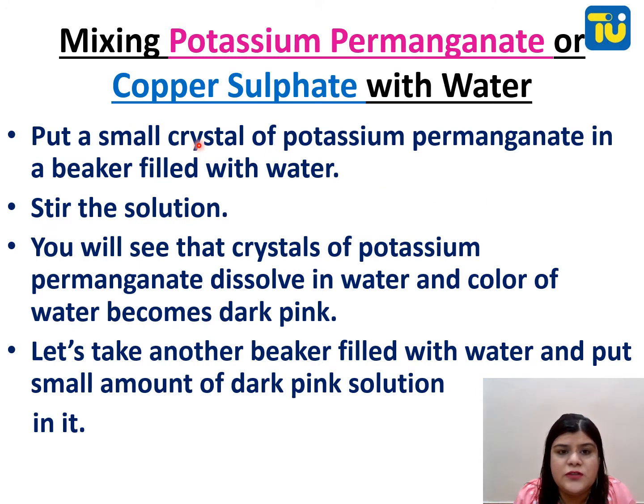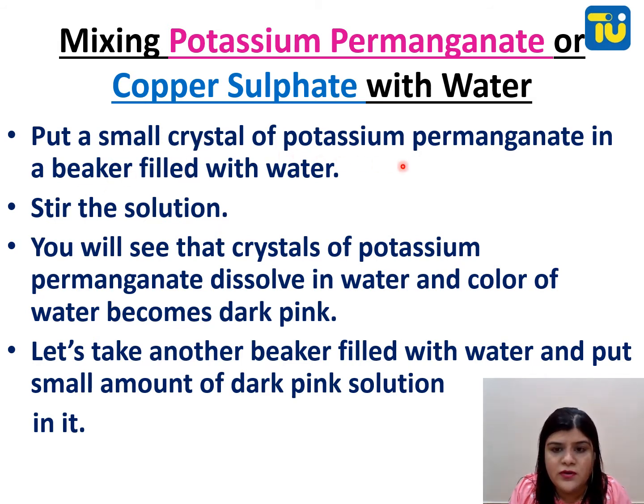Now we will talk about mixing potassium permanganate or copper sulfate with water. There we are going to prove that matter has small particles. There are two types of nature of matter: one is particulate nature and one is continuous nature. For particulate nature, you can take the example of salt, sugar and chalk powder, etc. And for continuous nature, you can take the example of wood, plastic, etc. So we are going to prove through an experiment that matter is made up of very small tiny particles.